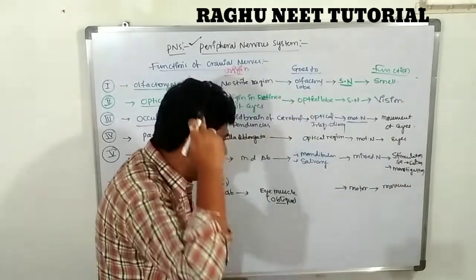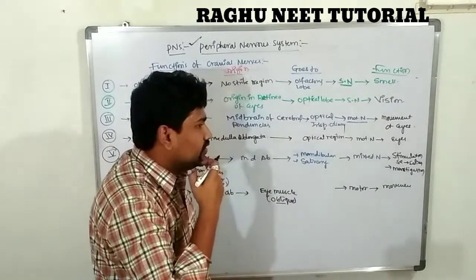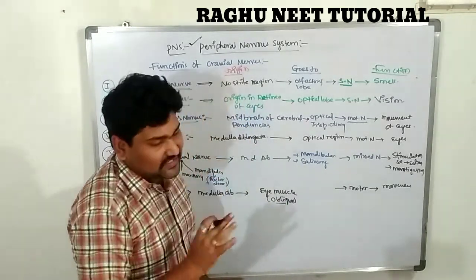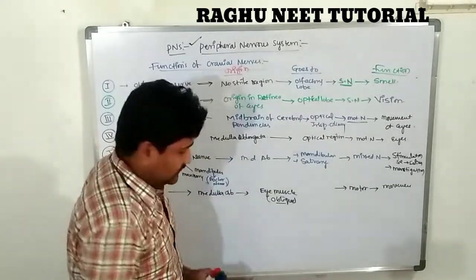So like what I am saying, it starts with the cranium and ends with the cranium. So the cranium contains what? Mouth, buccal cavity, pharynx, jaws, eyes. So these are completely controlled by the cranial nerves.